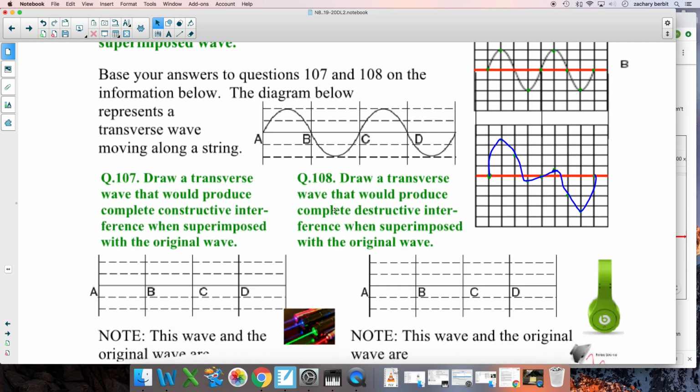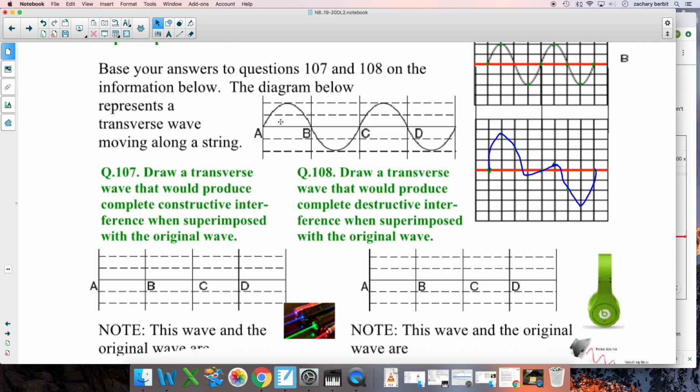Cool. Now, let's try this out. Here's a neat one. So here's the original wave. We want to draw another wave that will make complete constructive interference with it. That means it should line up with it. Well, that's pretty easy. We want it to, like I said, line up with it. One option is it should hit a crest when the original hits a crest, which is right here. It should hit a trough when the original hits a trough, which is right here. Here, here, and there it is.